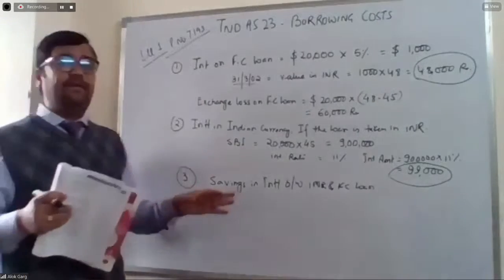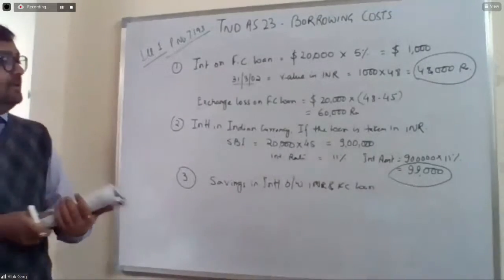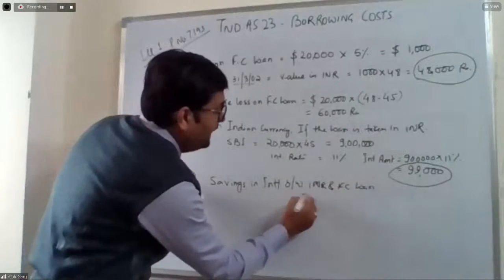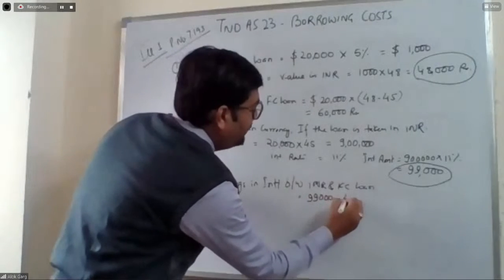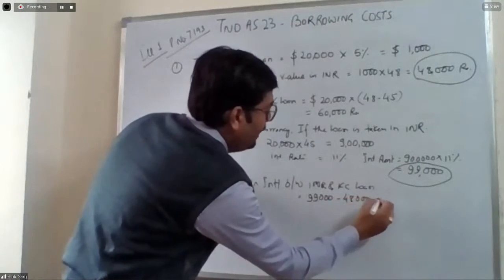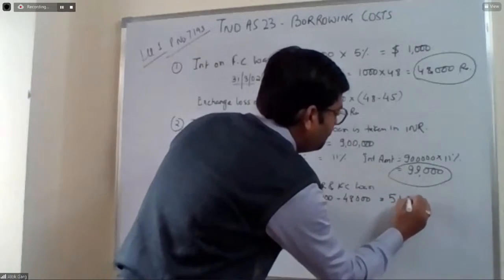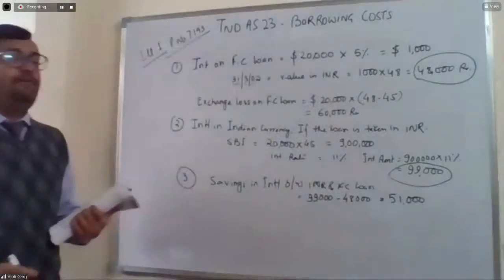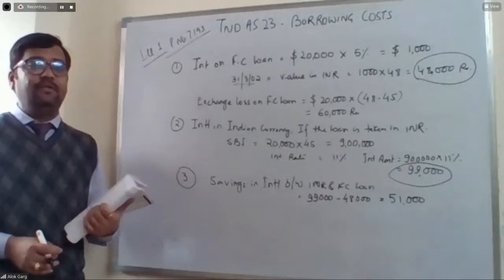The savings in interest is 99,000 minus 48,000. So how much savings are there? 51,000. There is a saving of 51,000.